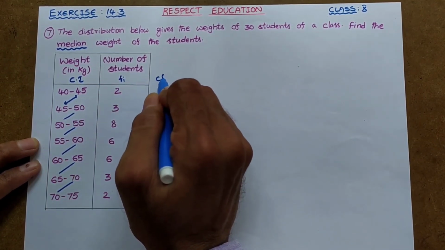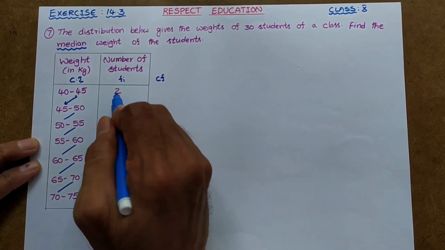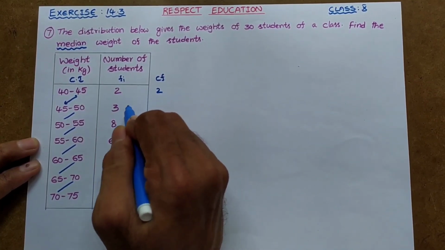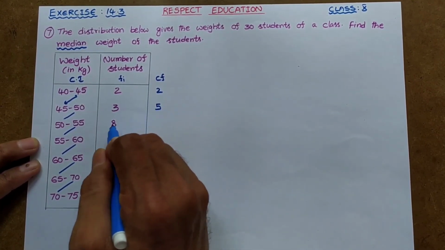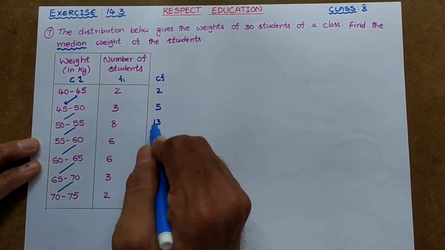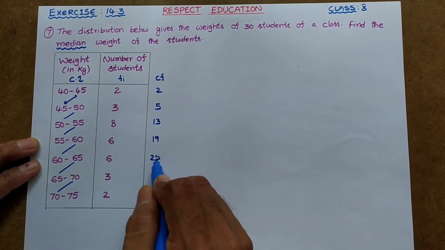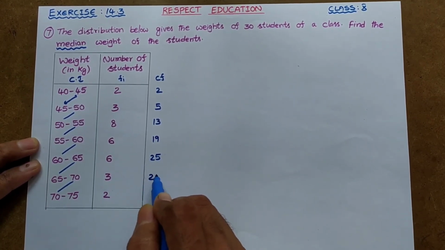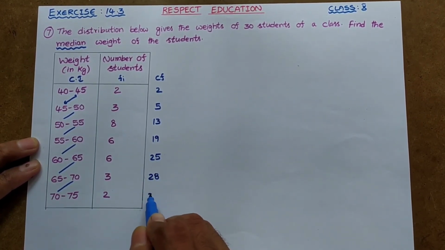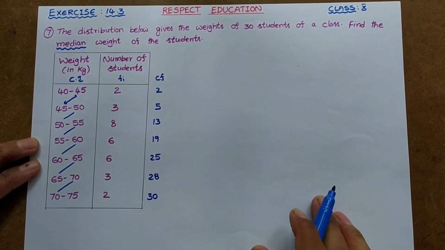Let us find cumulative frequency, for which first let us write 2 as it is. 2 plus 3 is 5, 5 plus 8 is 13, 13 plus 6 is 19, 19 plus 6 is 25, 25 plus 3 is 28, 28 plus 2 is 30, right?